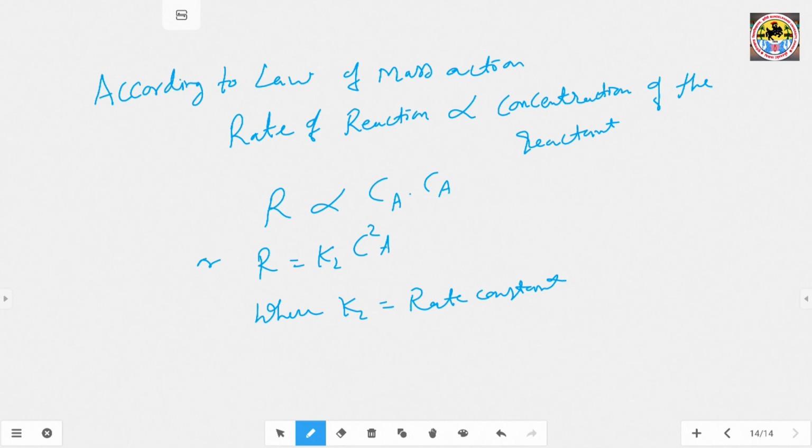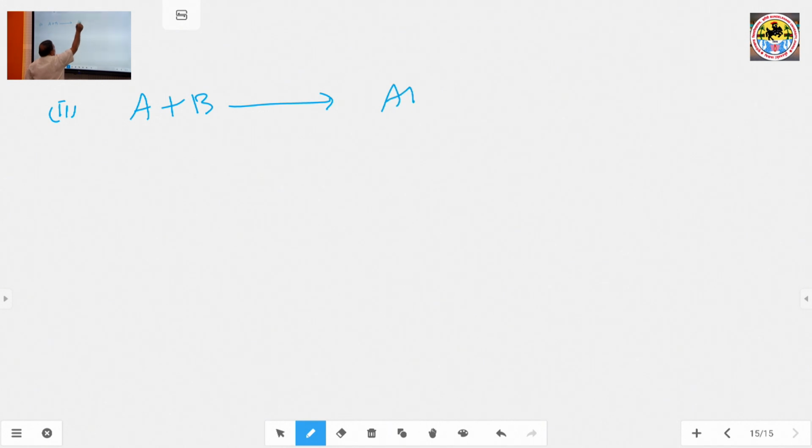And the other case is where the reactants are different, A plus B gives AB.